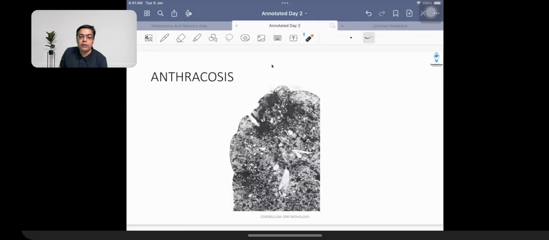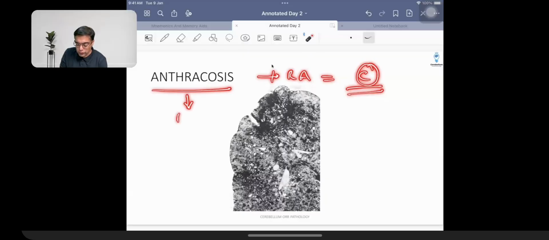Any patient who's going to be having the other disorder that is asked in the exam is going to be anthracosis. Anthracosis plus rheumatoid arthritis is what we discussed yesterday as well. That is given the name of Kaplan syndrome. Majority of the patients who are going to be having anthracosis are not having any clinical symptoms. So this is asymptomatic coal workers' pneumoconiosis. Over a period of time, patients are going to be having deposition of black colored pigment. So that is going to be responsible for causing black lung.